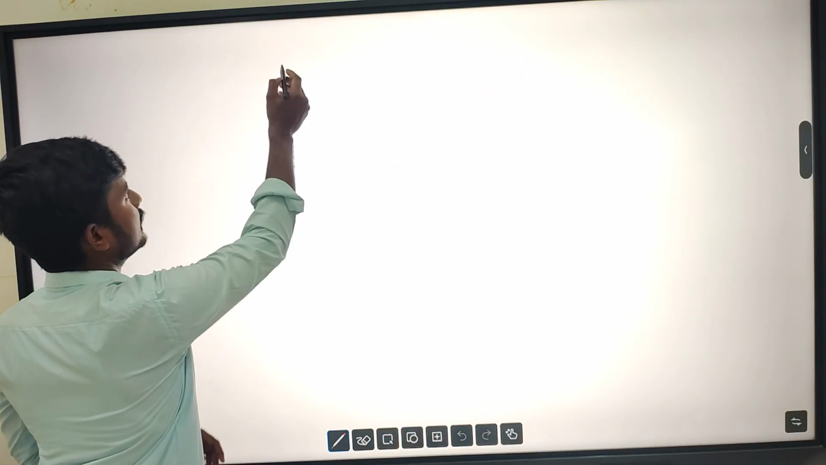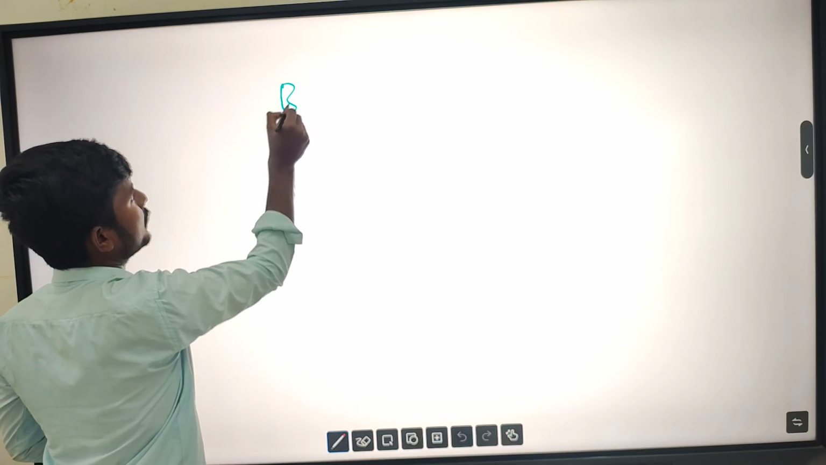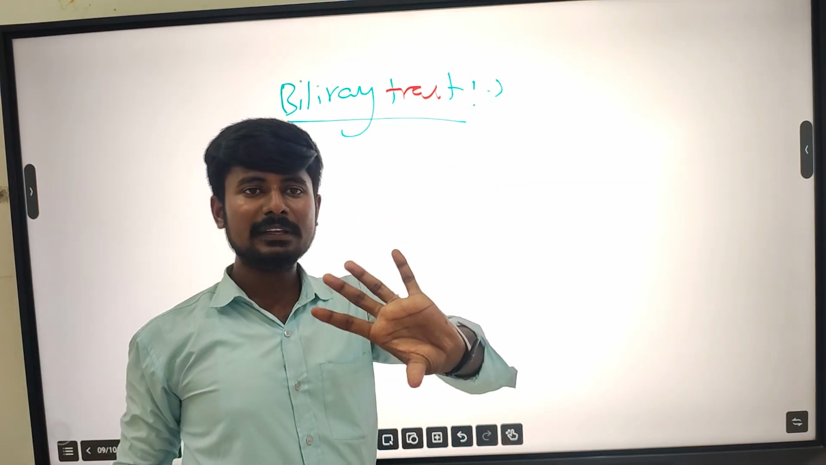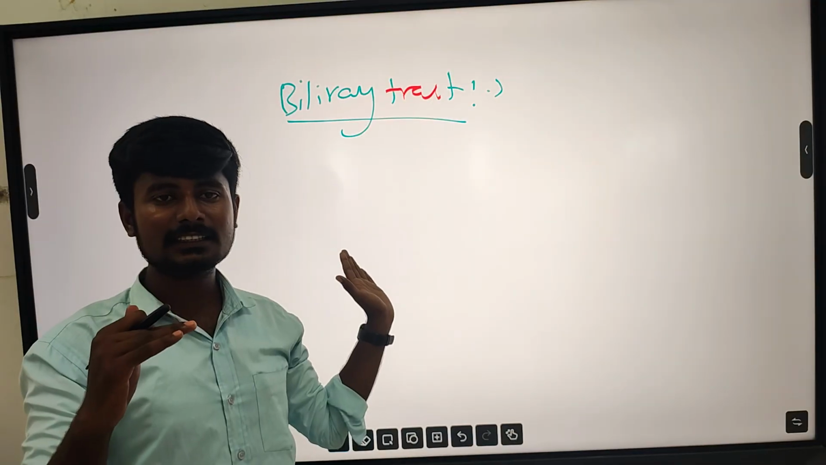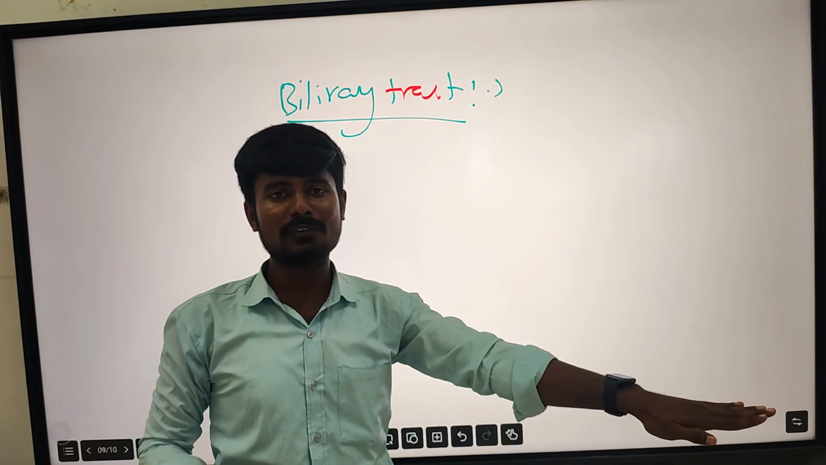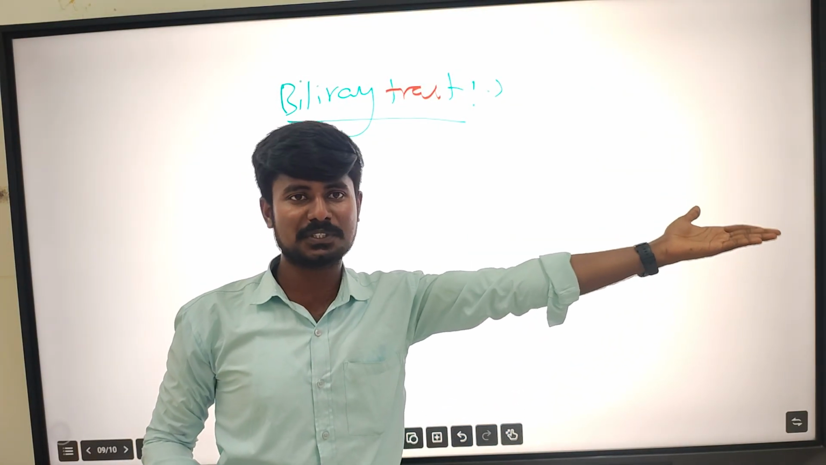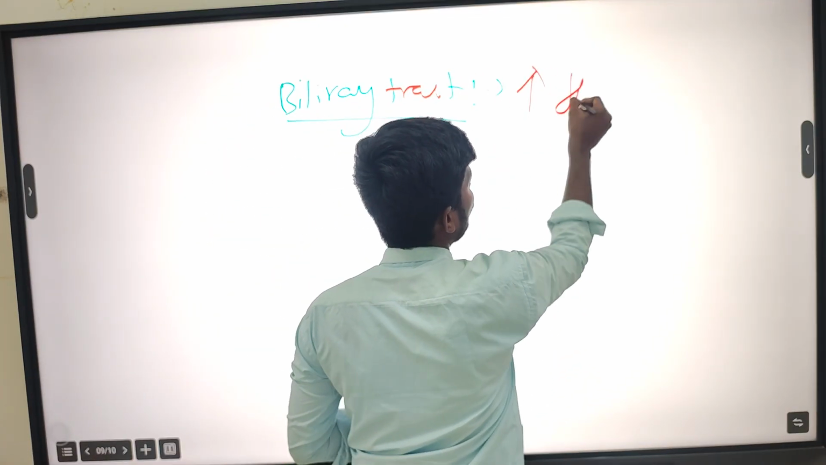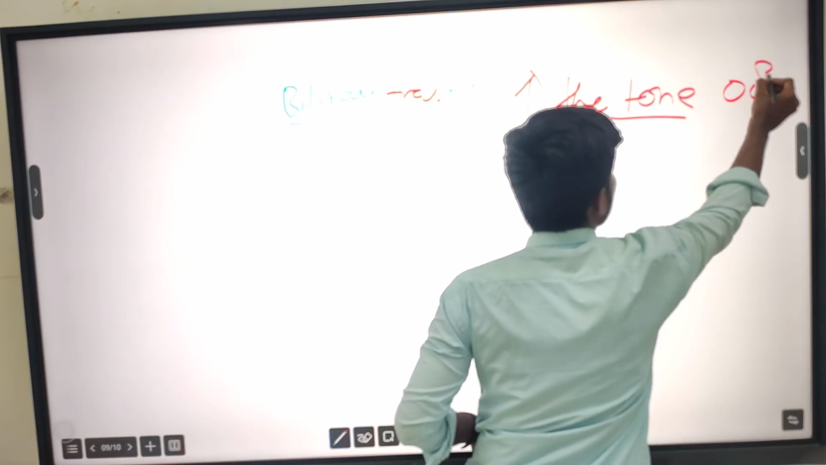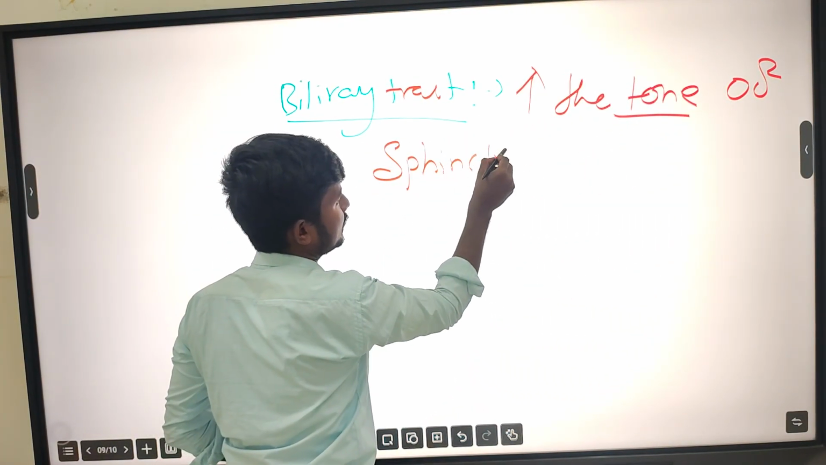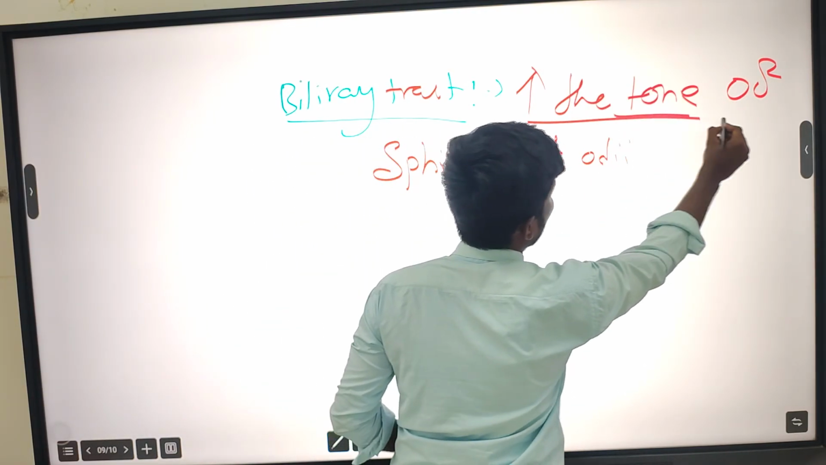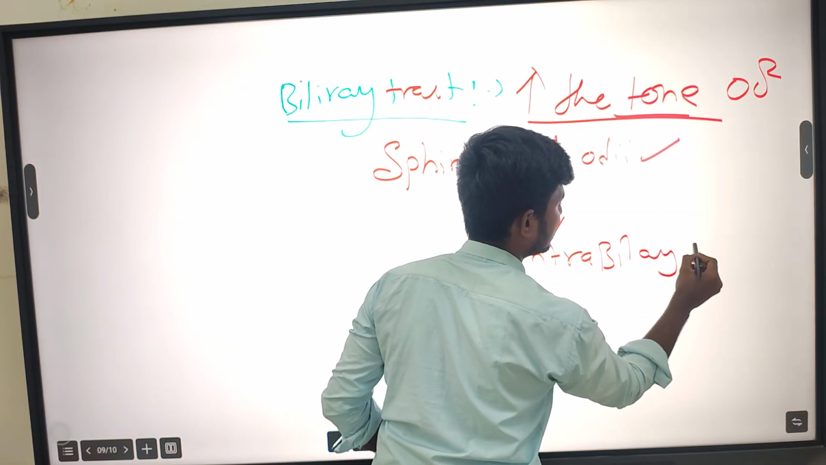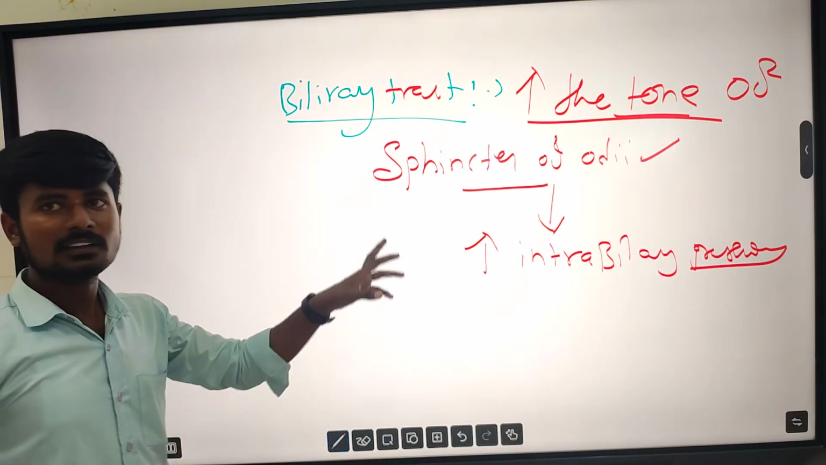And then the biliary tract. In the GI smooth muscle there is a decrease in tone, which leads to decreased peristalsis and constipation. But in the biliary tract there is a small variation: there is an increase in the tone of the sphincter of Oddi, which leads to increased intrabiliary pressure. This is the main action on the biliary tract.